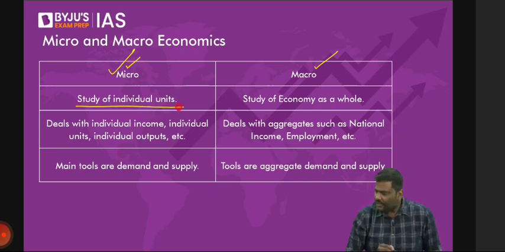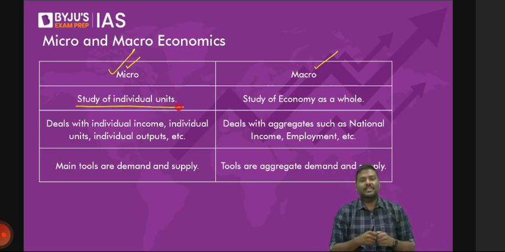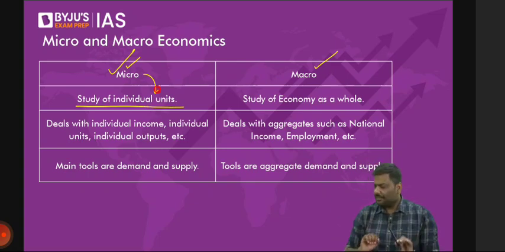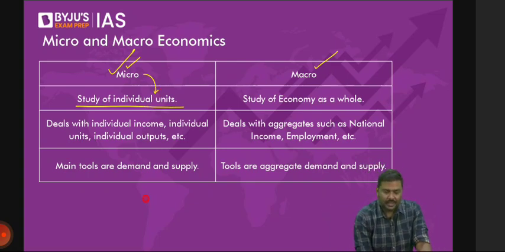Microeconomics generally focuses on individual units, right? What is this individual unit I'm talking about? Let's take a very simple example. Imagine here is a country.